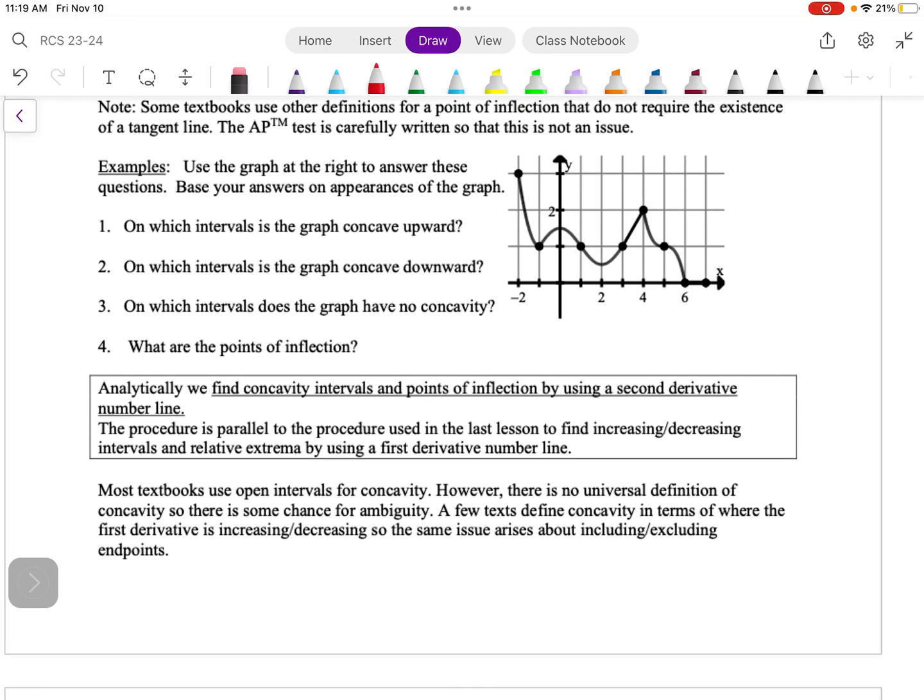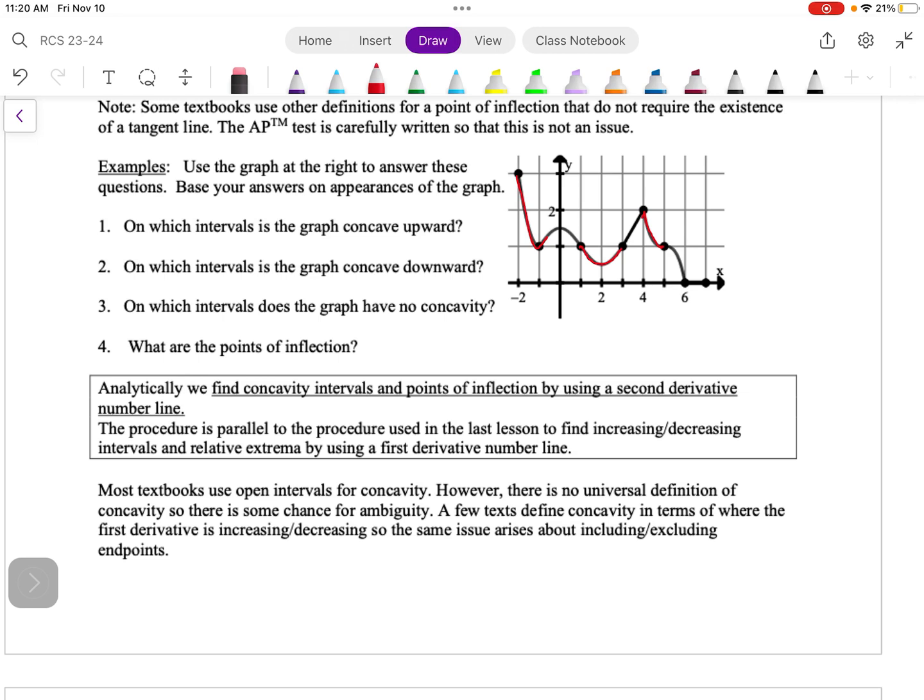We're given a graph to the right, and we're going to use it to answer these questions. For this first part, it says, on which intervals is the graph concave upward? Well, it looks like I'm going to be concave up through this portion right here, about halfway through. Then my concavity flips right about here, so I'll be concave up again there, and I'm concave up here as well.